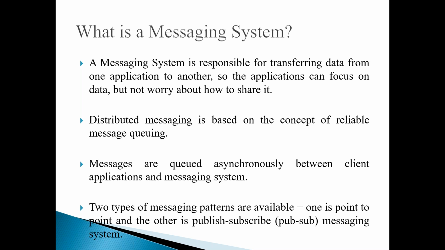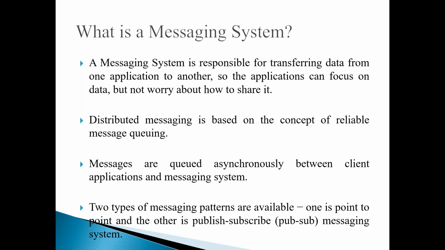When we are working with this messaging system, there are two patterns we generally use. One pattern is called point-to-point messaging, and the other is called publish and subscribe. In short, we call it the pub-sub messaging system as well. I'll explain what it is.